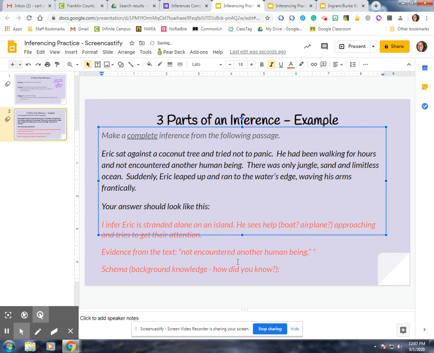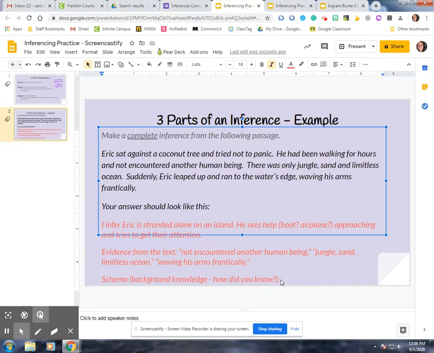As far as me inferring that it's an island, my evidence is the fact that "jungle, sand, and limitless ocean" was used. That's evidence that helped me decide and infer that it was an island. And then to help me decide that he sees help, "he was waving his arms frantically." Now, I could add "ran to the water's edge waving his arms frantically" too. But just for time's sake, I'll just put that. So these are three different pieces of evidence that helped me come up with this inference that I pulled word for word from the text.